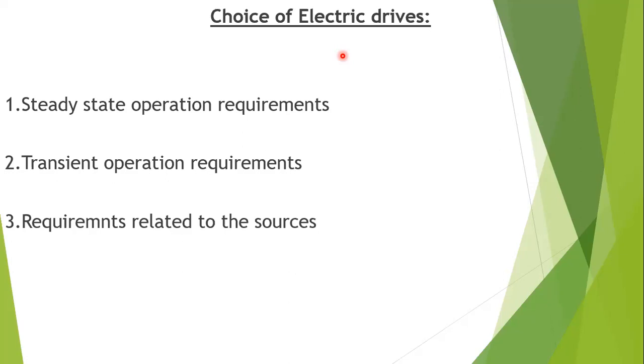The sixth one is environment and location, whether indoor or outdoor, which we have to consider. And the last one is reliability. Each one is important, but the first three are the main ones.